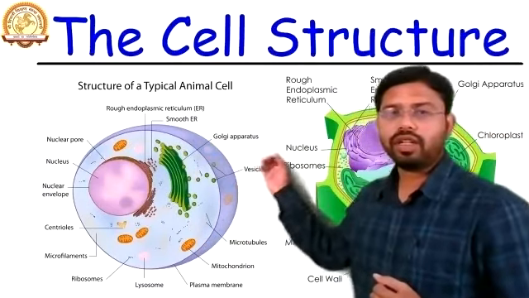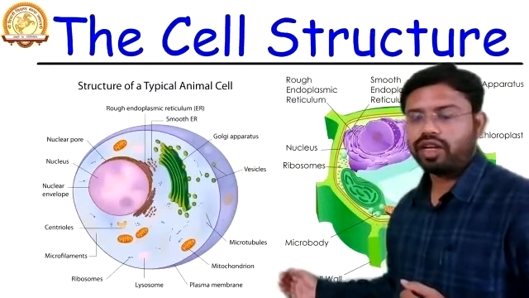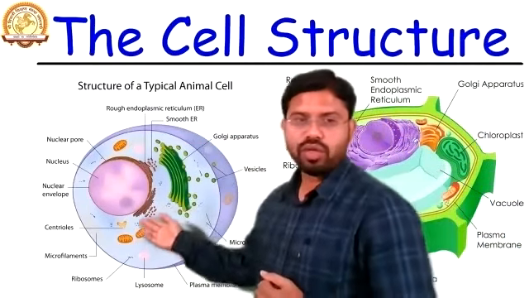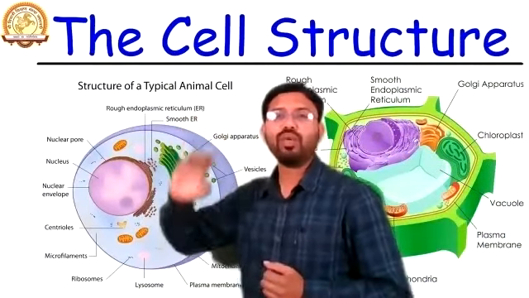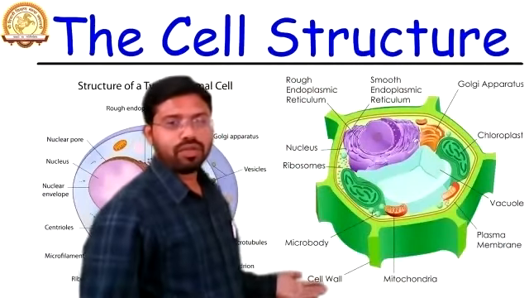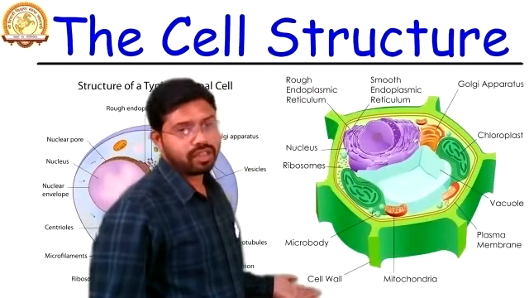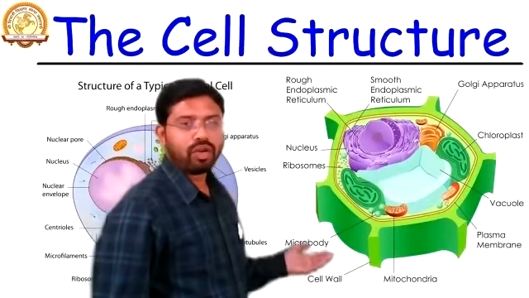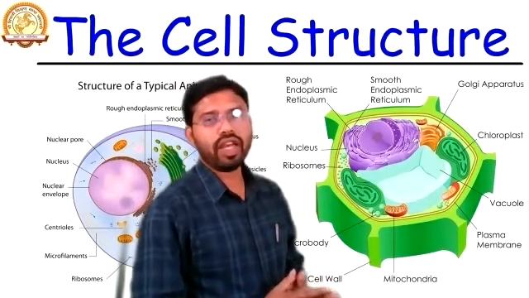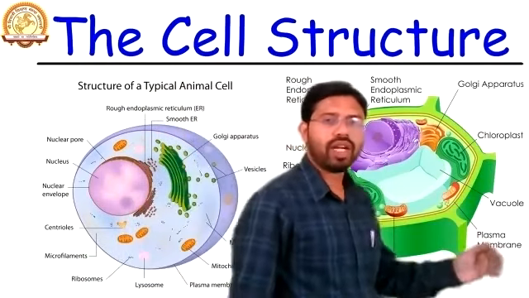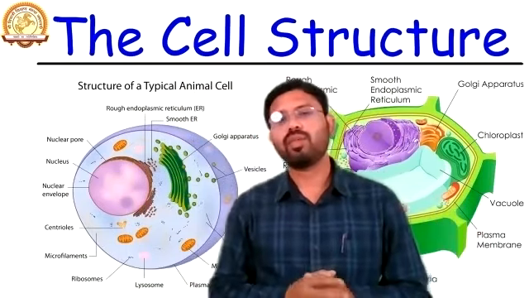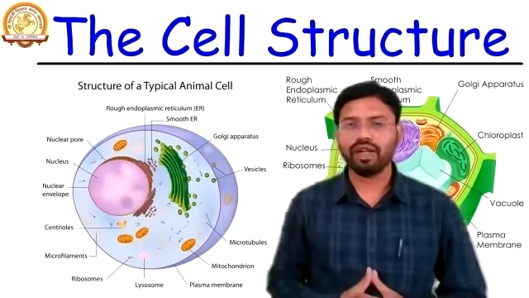In a cell there are different types of organelles like Golgi apparatus, vesicles, microtubules, mitochondria, plasma membrane, lysosome, ribosome, microfilaments, centrioles, nuclear envelope, nucleus, and the nucleolus. In the plant cell also, we can see the presence of one thing that is not in the animal cell, that is the cell wall. It has mitochondria, microtubules, ribosome, nucleus, rough endoplasmic reticulum, smooth endoplasmic reticulum, Golgi apparatus, chloroplast, vacuole, and plasma membrane, and many other organelles are also present. Some are very minute organelles, some are big in size, like the vacuole, which is a very large organelle.